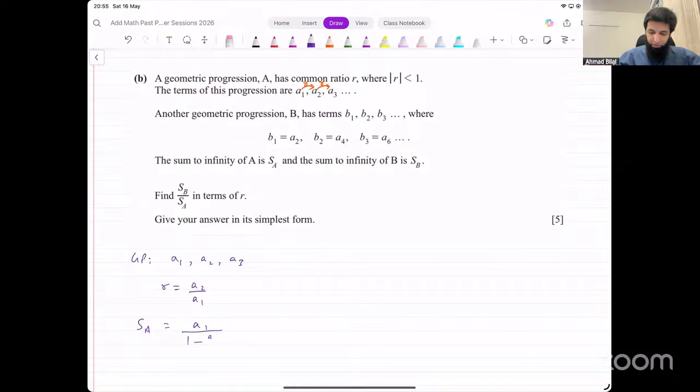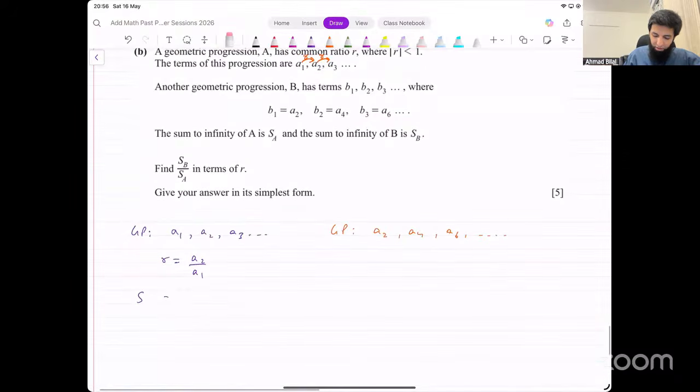Yeah. Okay, so a more efficient way of doing this could be, we have two geometric progressions. The other geometric progression, let's write that down as well. This is A2, A4, right? The first term is A2, the second term is A4, the third term is A6, and so on. These are the terms of this geometric progression.